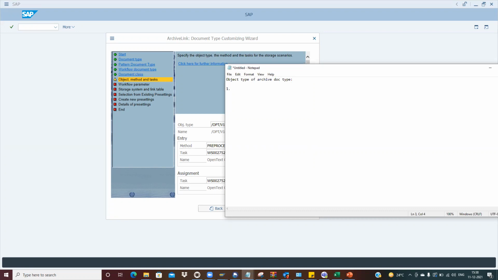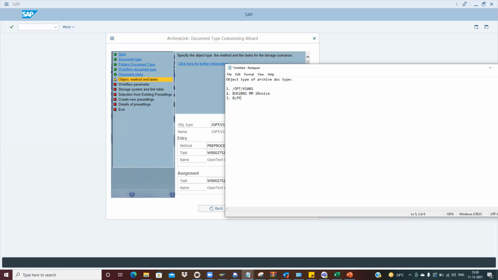First, /opt/v1001. This is something technical, but we should know about it. This is something which we always create whenever we are creating any new archive doc type. It's mandatory. Then the second thing is BUS2081. BUS2081 is for the invoice. Third is BKPF. This is for the FI.